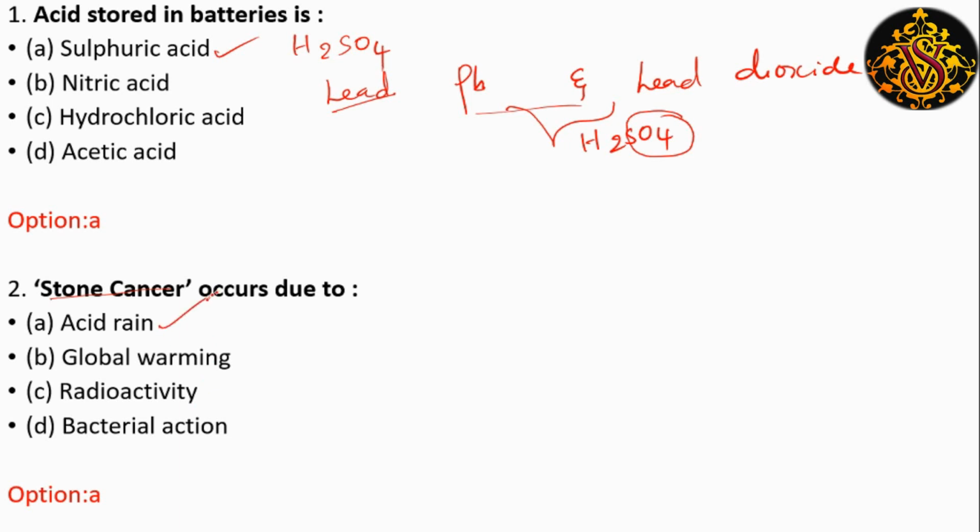the answer is acid rain. We all know about acid rain, that is how we get stone cancer. The drinking water that has been contaminated with acid rain can cause brain damage, cancer, etc. So stone cancer occurs due to acid rain.